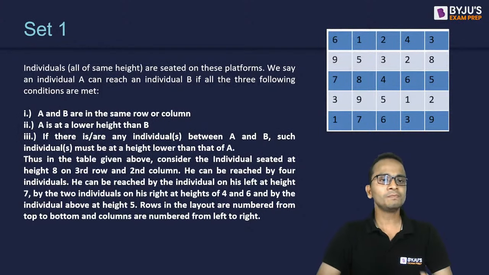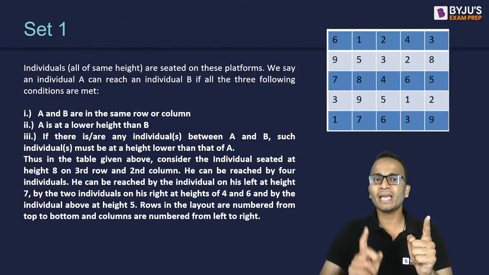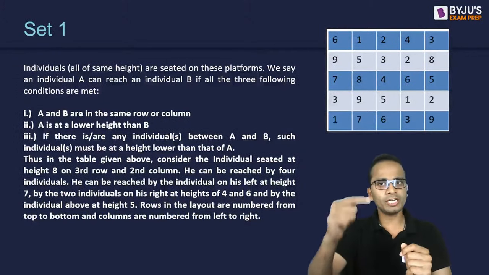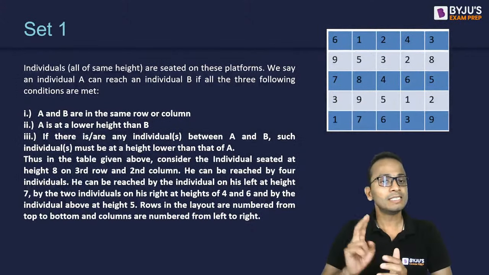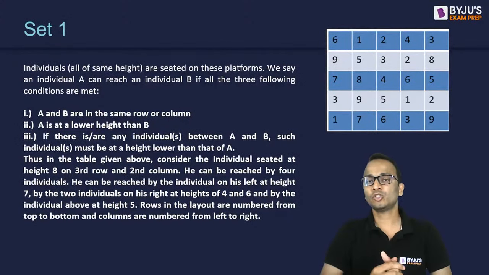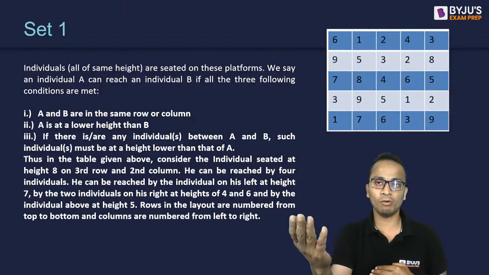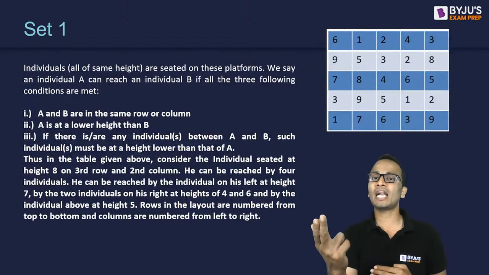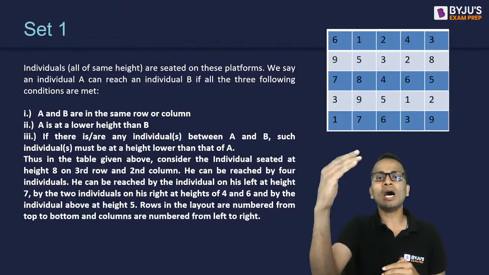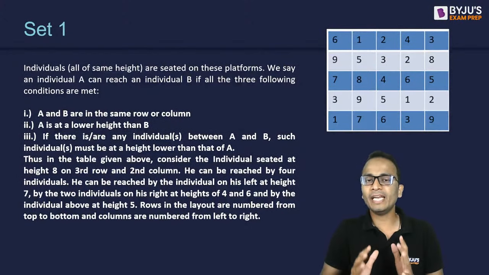Condition number one, A and B are in the same row or column. So A can reach B if A and B are either in the same row or in the same column, right? Second condition, A is at a lower height than B. So if I am at a lower height as compared to the other platform, I can reach that platform, but that platform cannot reach me. So I can go to a higher platform, right? So A is at a lower height than B.